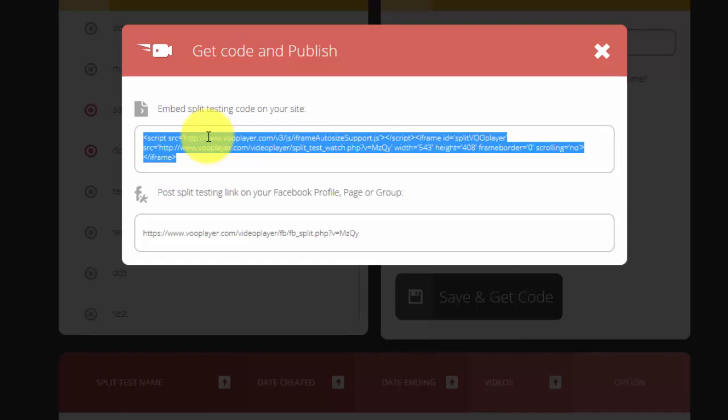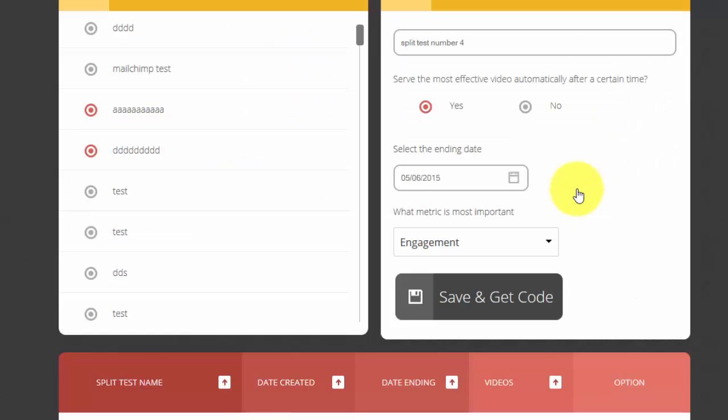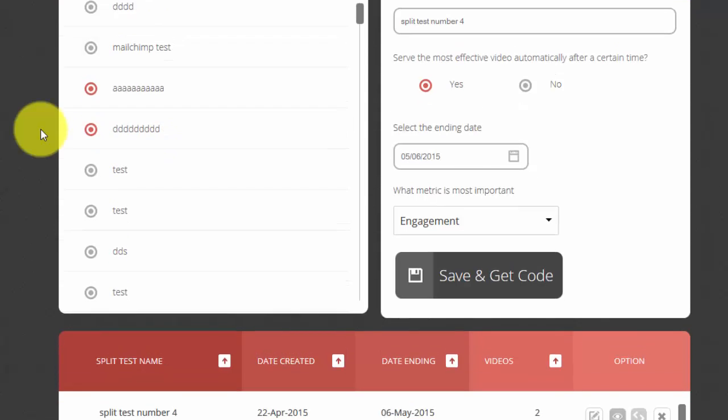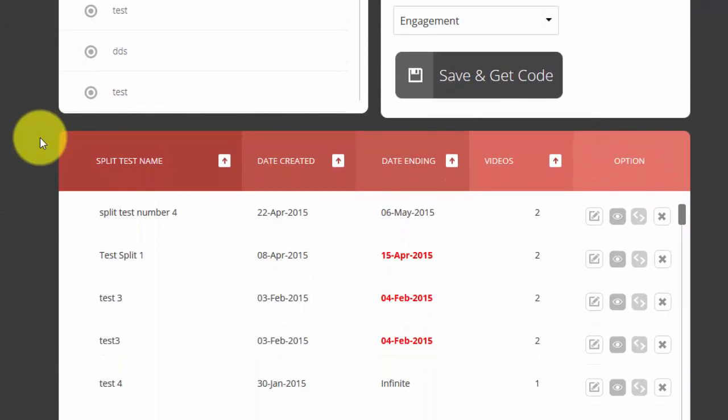And now vooPlayer will, like I said, show video 1 to viewer 1, and then video 2 to viewer 2, and then video 1 to viewer 3, and so on, showing an even amount of each video to all your viewers across your 2-week test, in this case 2 weeks. So for example, during this 2 weeks, if I get 1,000 views to my video, it'll show this first video 500 times, and then this other video, it'll show that one 500 times.